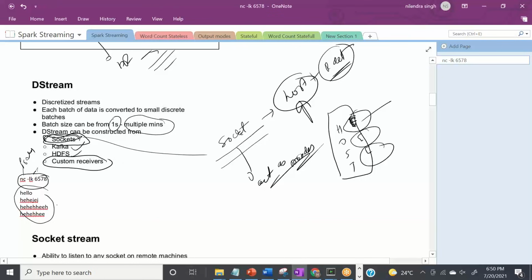And if I have some consumer, in our case, since we are covering Spark streaming, if I point my Spark streaming here, then it should be able to read this data, because Spark streaming can read data from any producer. In our case, we are working with socket streaming. Socket streaming is nothing but a combination of host and port, and Spark streaming has the capability to listen to any host and port using socketStream or socketTextStream.